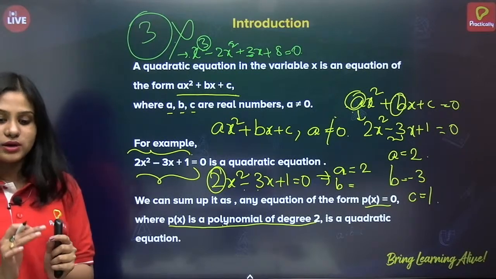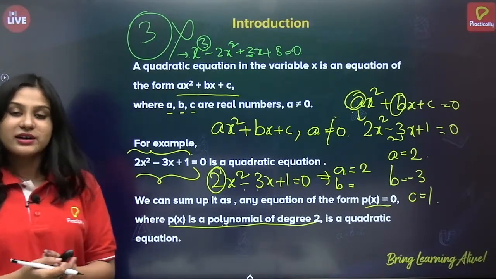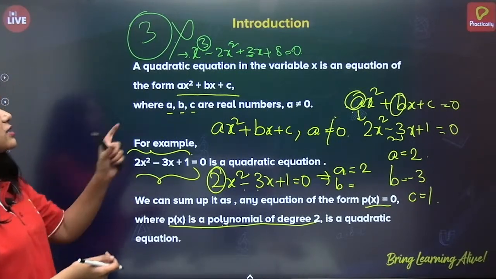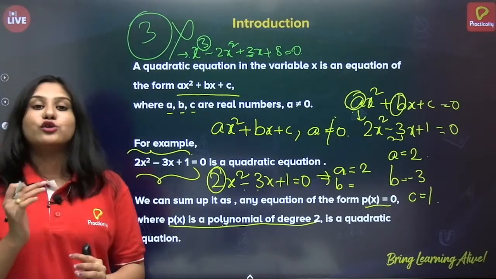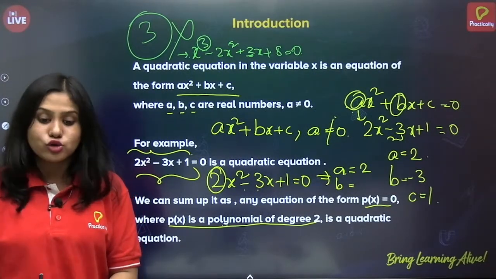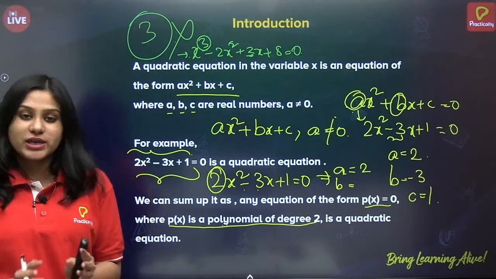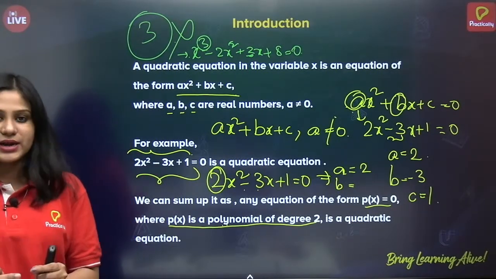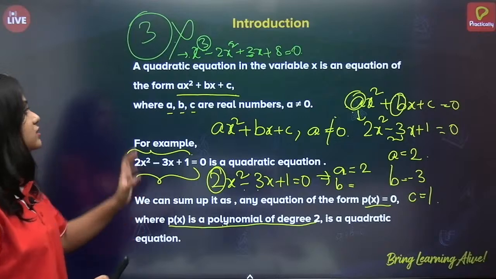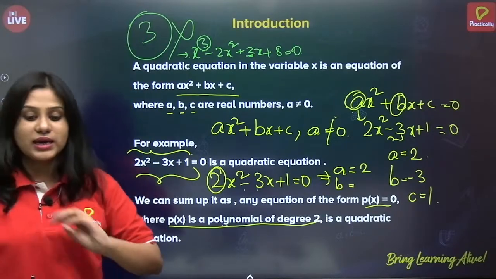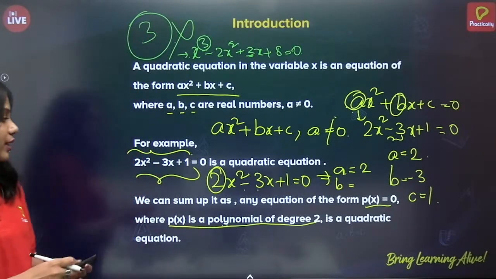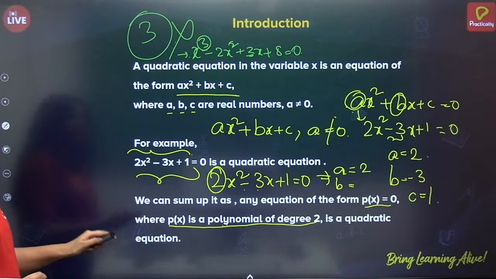Yes, very good Indiano gamers. Yes, it is a cubic equation and we are not studying it deeper because today's chapter only deals with quadratic equations, correct? So this is an example of a cubic equation and let's not dig deeper into it. This is about the introduction of the topic.